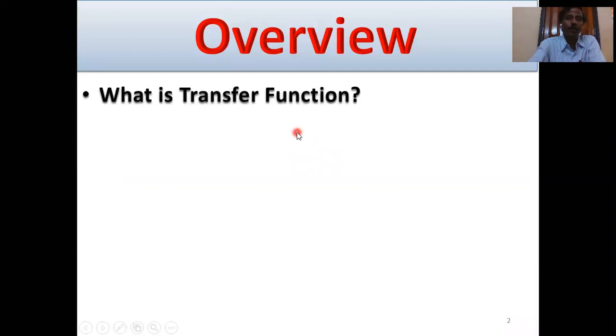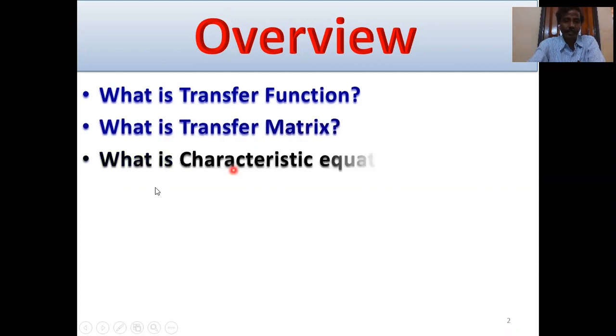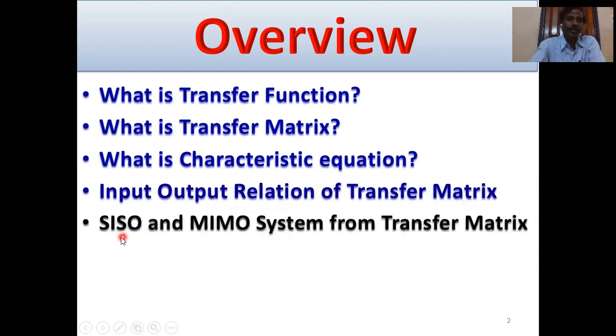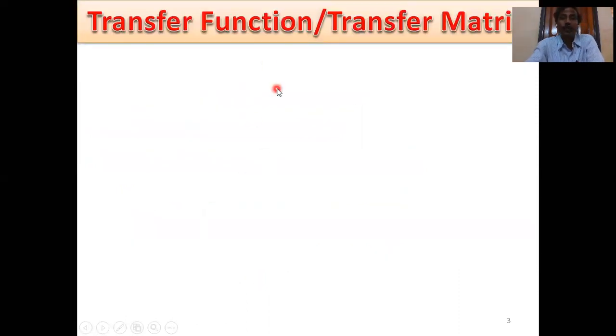Overview. What is the overview? What is transfer function? What is transfer matrix? What is characteristics equation? Input-output relation of transfer matrix. SISO and MIMO system from transfer matrix. SISO means single input, single output, and multi-input, multi-output system from transfer function or transfer matrix. Application of transfer matrix.